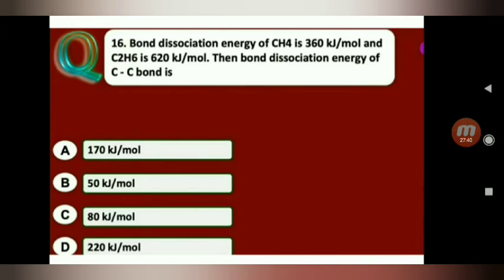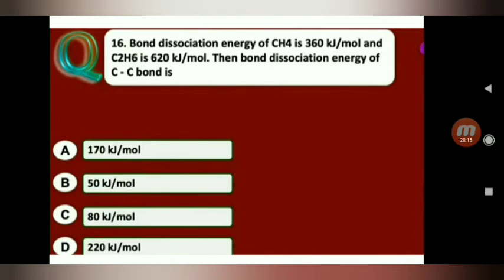Next one. Bond dissociation energy of methane CH4 is 360 kilojoules per mole and ethane C2H6 is 620 kilojoules per mole. Then bond dissociation energy of C-C bond is A, 170 kilojoules per mole, B, 50 kilojoules per mole, C, 80 kilojoules per mole, D, 220 kilojoules per mole.